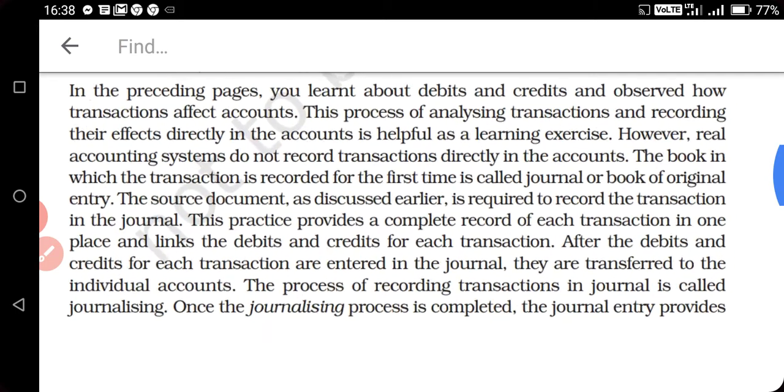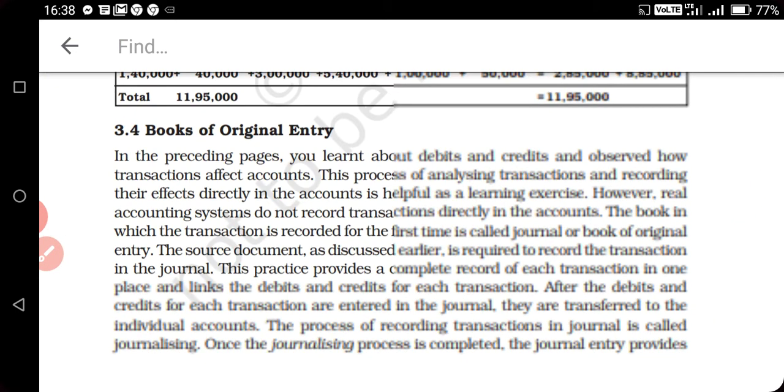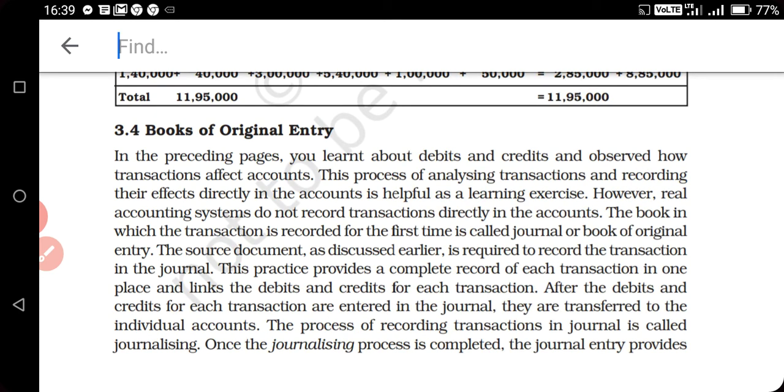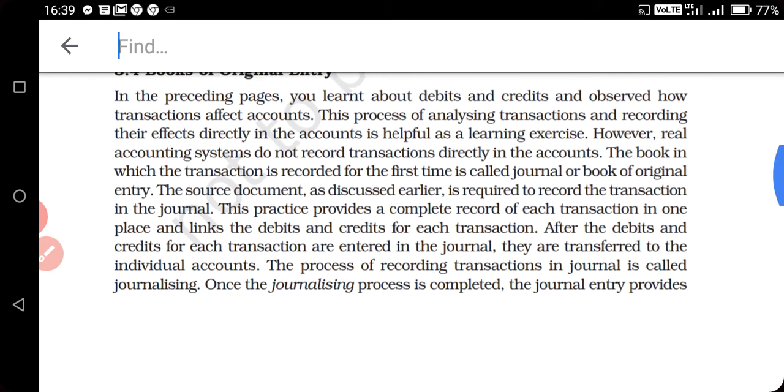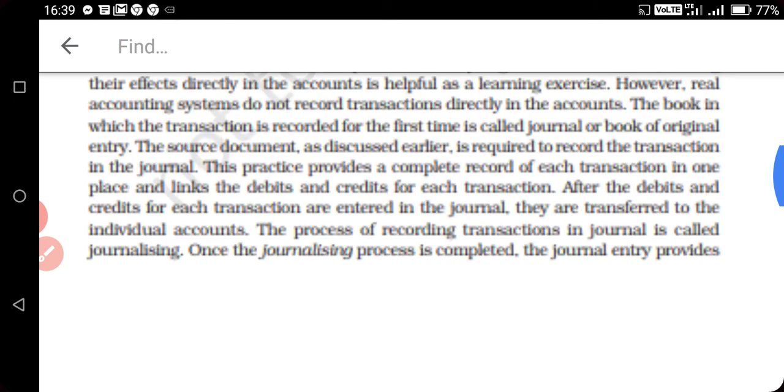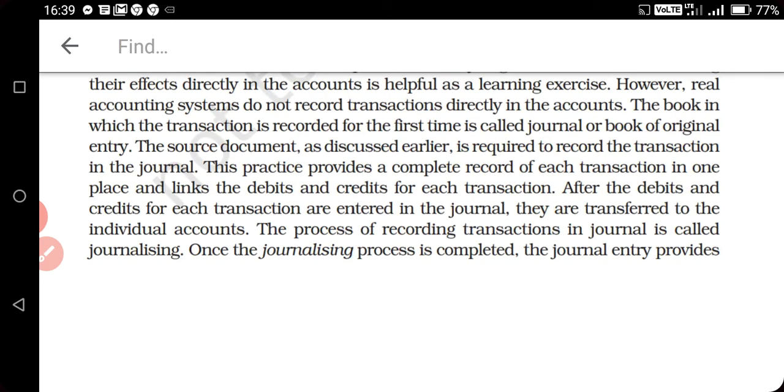What is the journal book? Journal book is a book in which entire transaction which can be converted into money can be recorded. And the book in which the transaction is recorded for the first time is called the journal or book of original entry. And the source document, as discussed earlier, is required to record the transaction in the journal, and for all journal entry transactions evidence must be there. Then we will do the record in the journal.